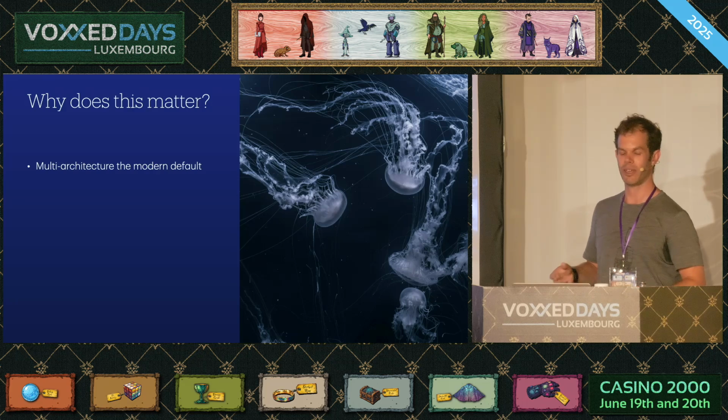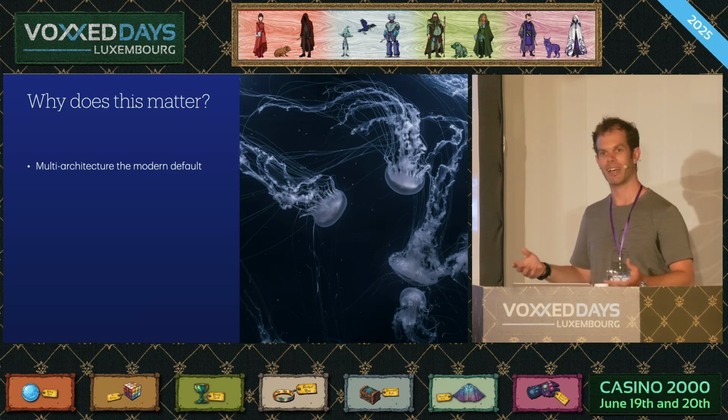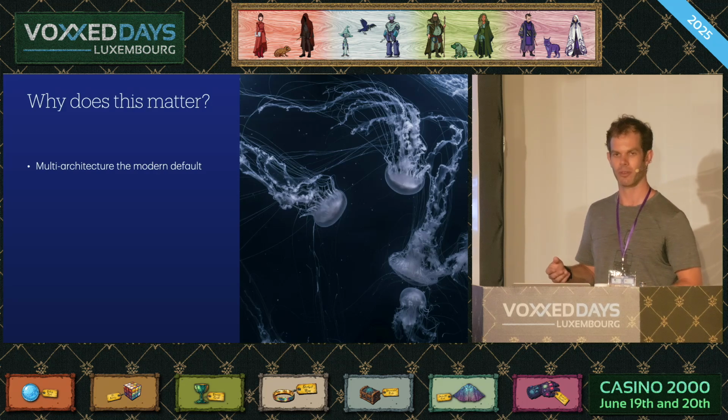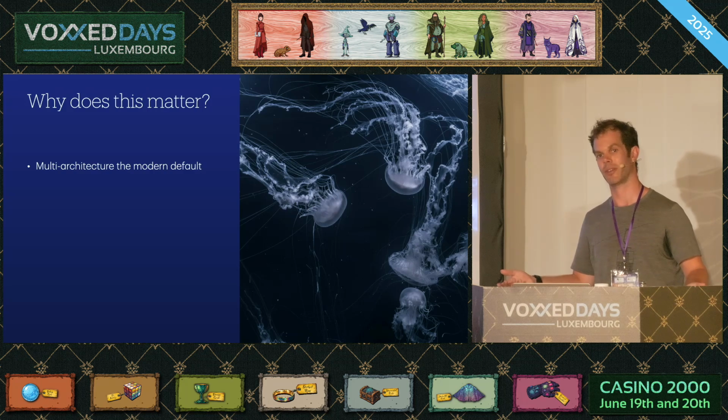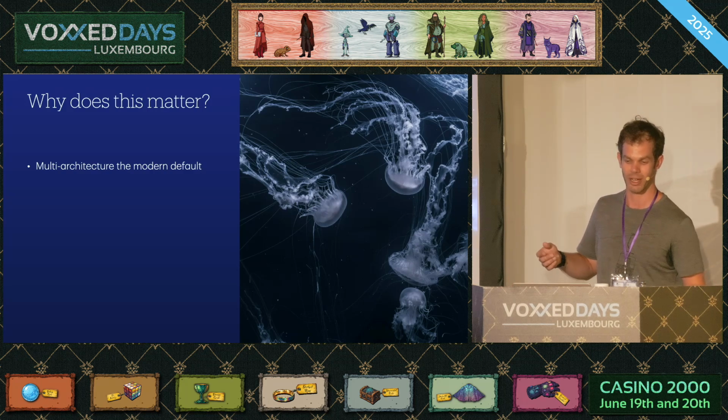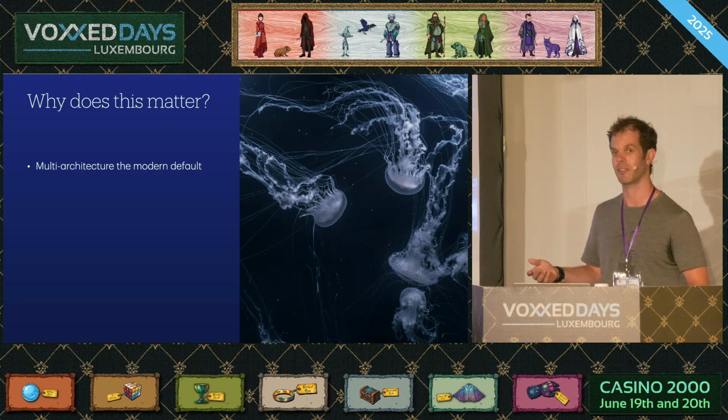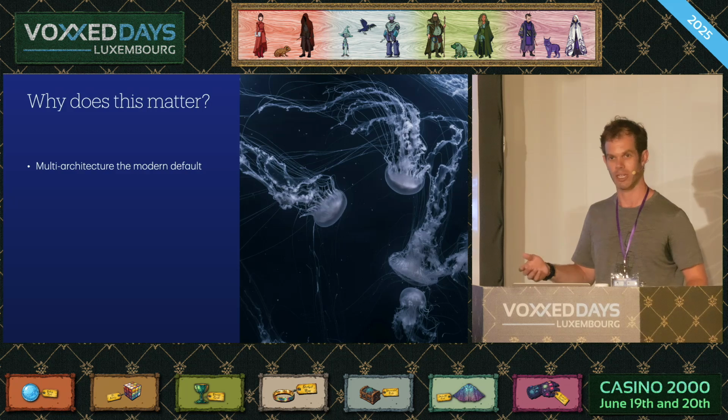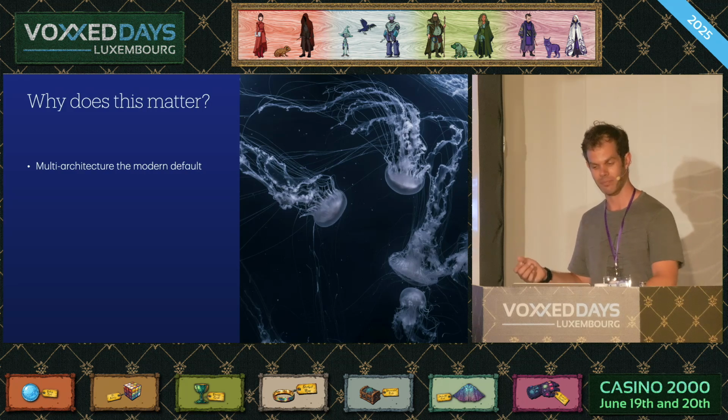And this sort of thing matters more and more today, or like this class of failures matters more and more today because of things that modern deployments have led us to. Multi-architecture is pretty much the default now. If you have a fancy Mac and you deploy to x86-64, congratulations, you're multi-arch. If you deploy to AWS, they ain't going to encourage you to run on ARM because it tends to be much cheaper per cycle. So you need to be multi-arch in the other direction there.